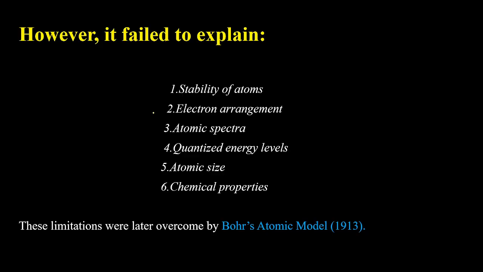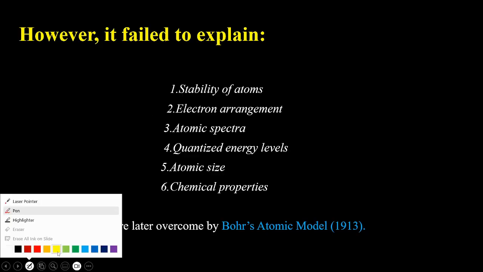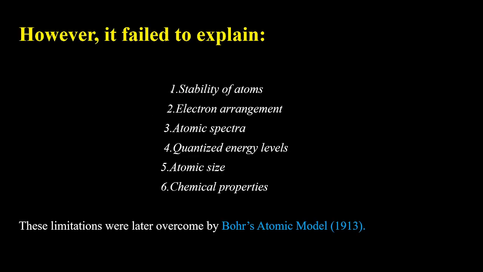But Rutherford's atomic model could not explain the stability of the atom, as I have explained earlier. It is totally silent about the electron arrangement inside the atom. Atomic spectra of an atom could not be explained by Rutherford's atomic model.